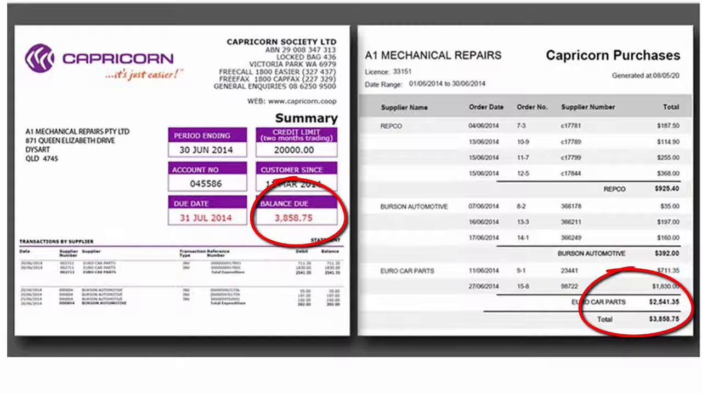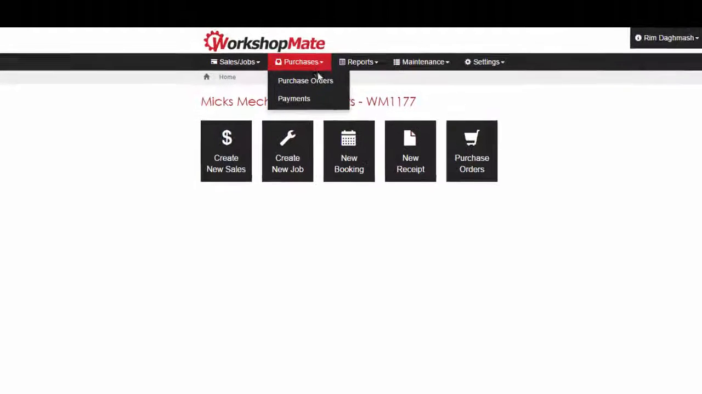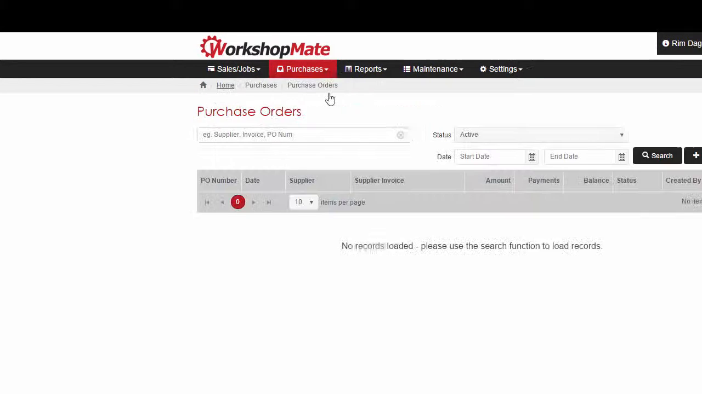When processing purchase orders, you can select which purchase orders appear on a Capricorn reconciliation report so you can match it up with your Capricorn statement. To select a purchase order to appear on your reconciliation report, navigate to Purchases and click Purchase Orders.